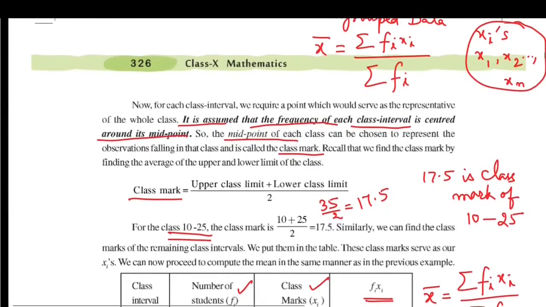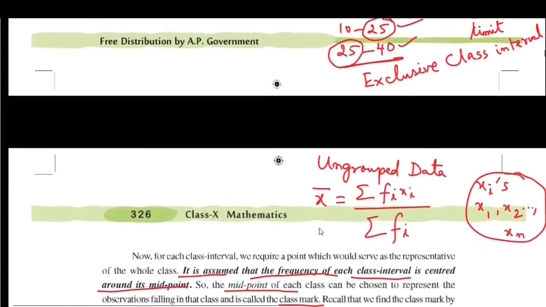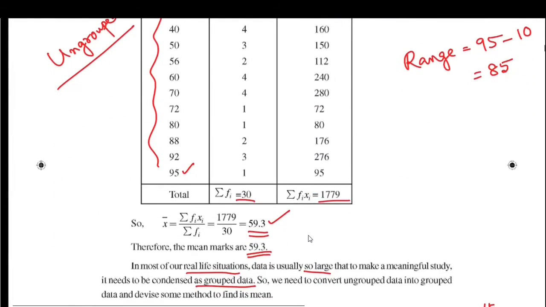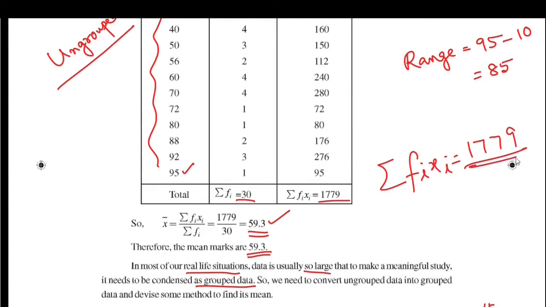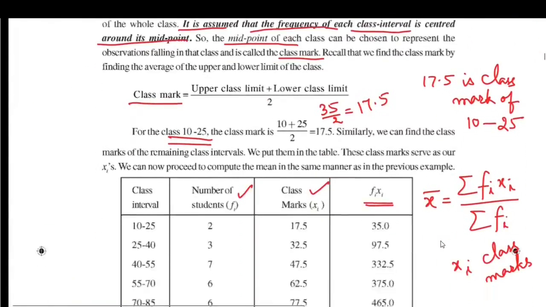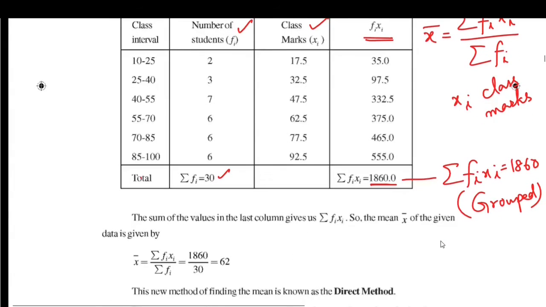In ungrouped data, we obtained sigma fi xi as 1779. So there is some difference in sigma fi xi.